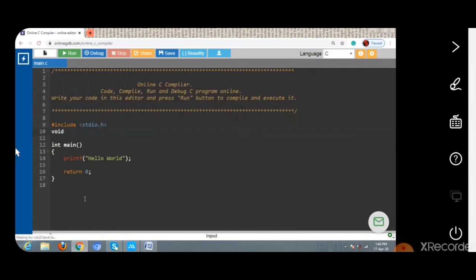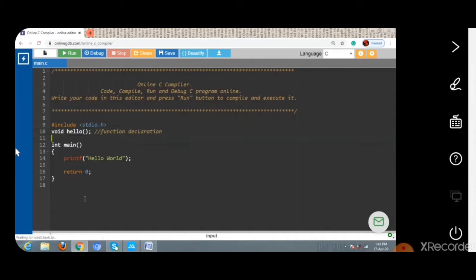The function name can be written as hello, because the task to be performed is to print hello world, and there are no parameters passed. So this is the function declaration to perform the task to print hello world.